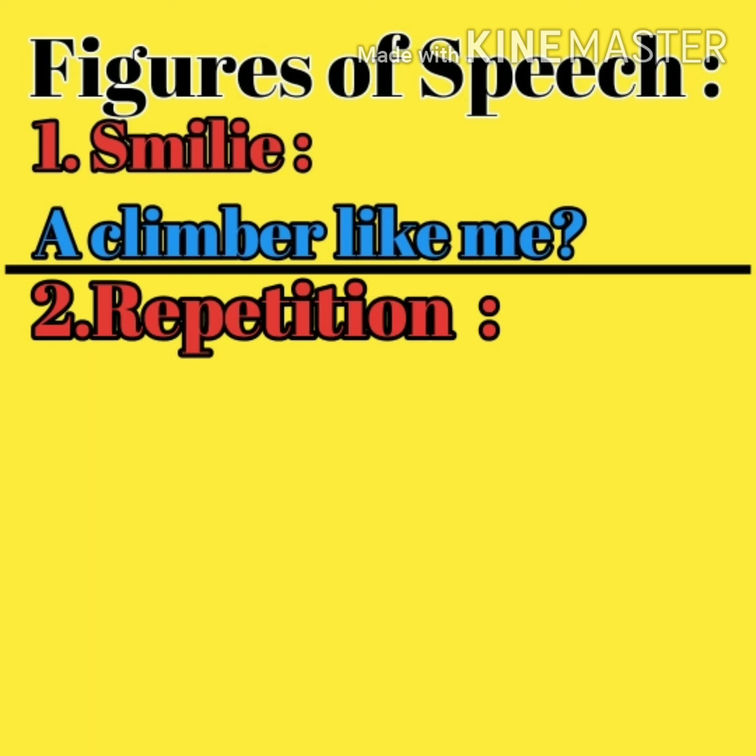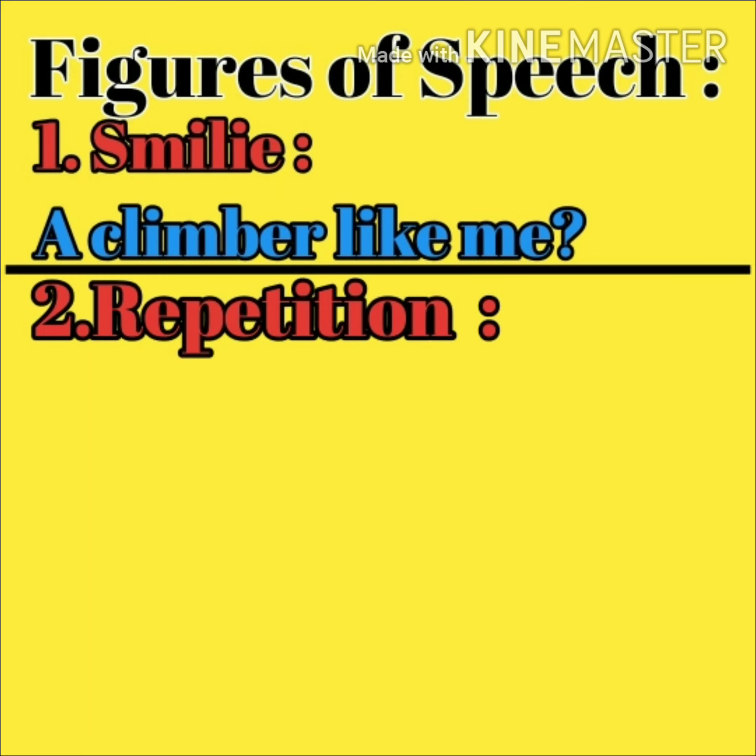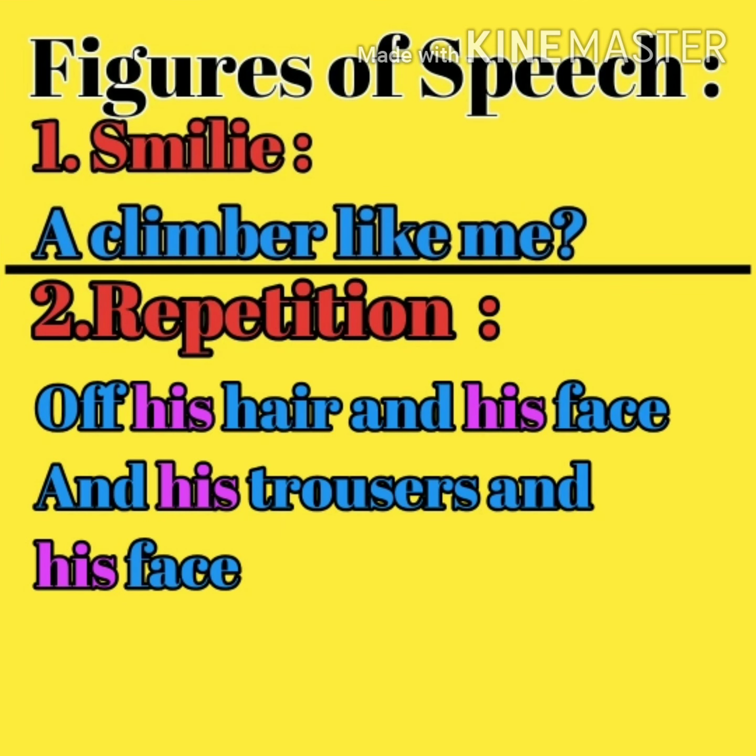Second figure of speech is repetition. And how to identify the repetition figure of speech? We shall see. Take a look at this example: of his hair and his face. Which word is repeated two times in this sentence?